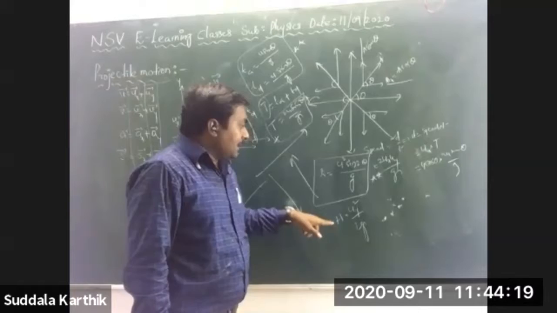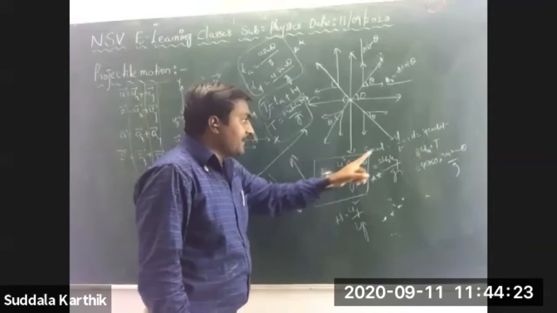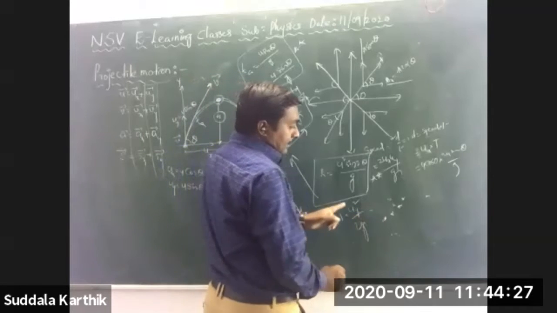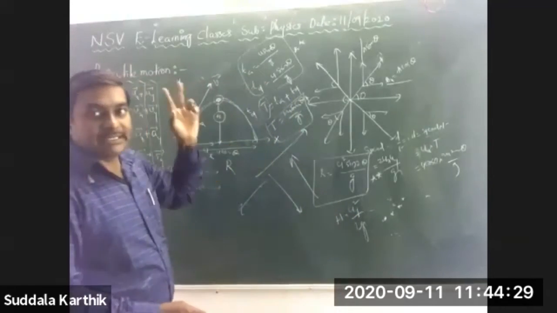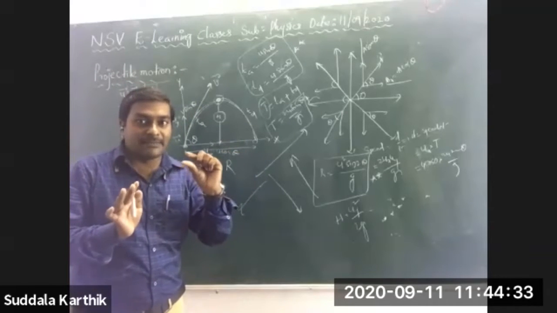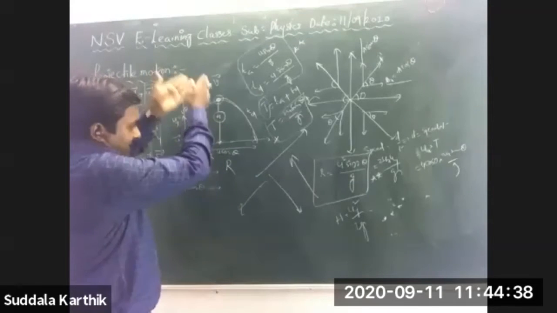What are the parameters? Time of ascent, time of descent, time of flight, range, and the maximum height. For maximum height, it is uy square by 2g, because it is a vertical height, nothing but a vertical discussion.